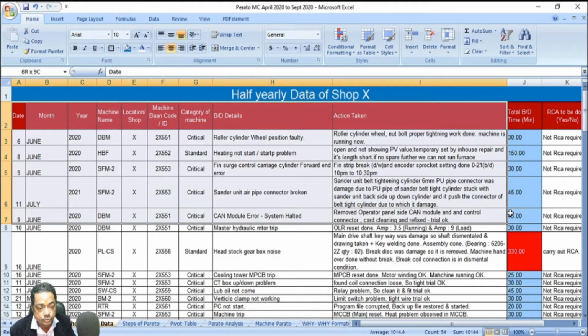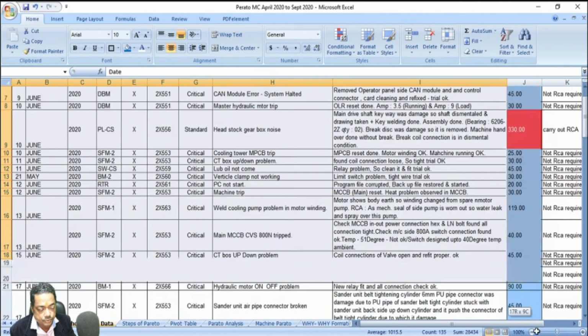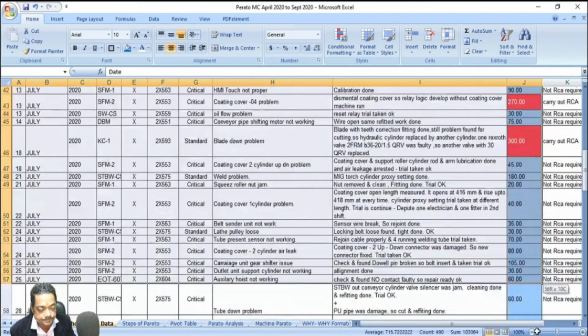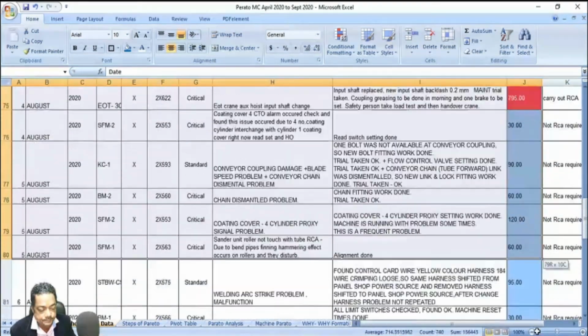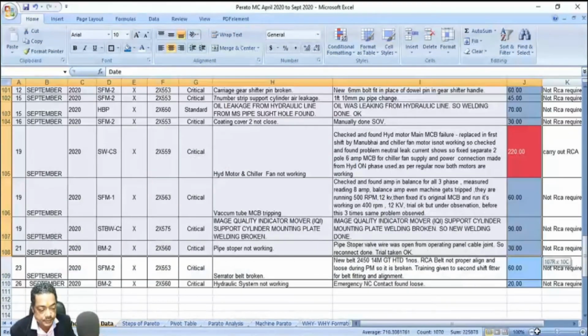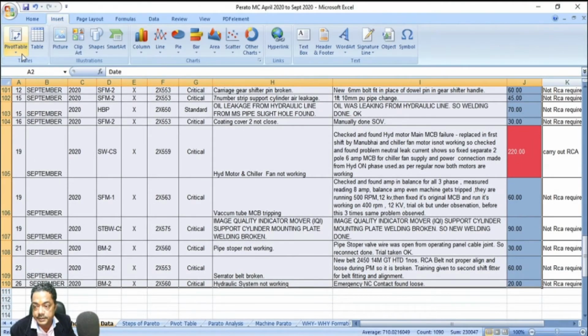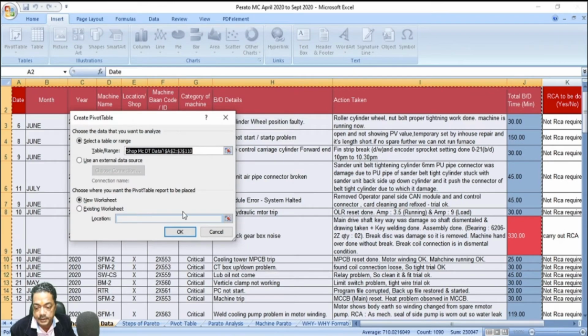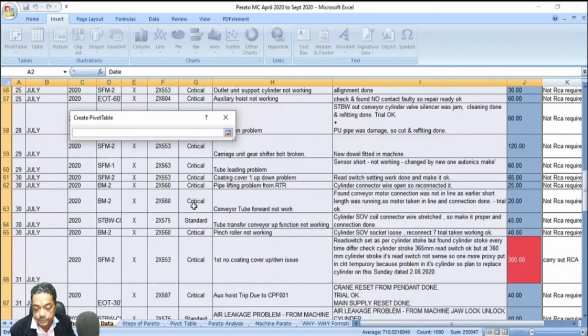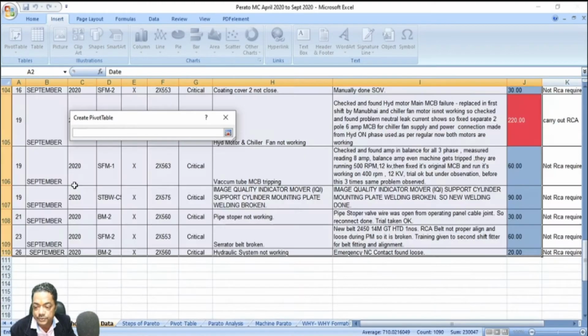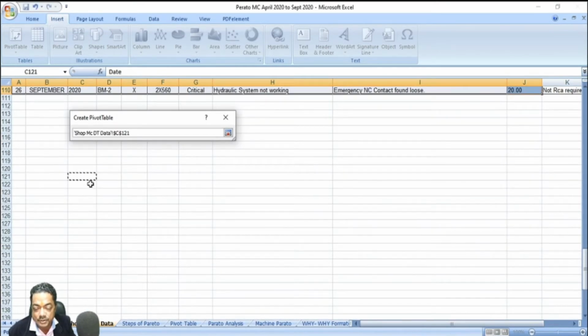What you have to do is summarize the data. So you can use a pivot table. Select the data, insert pivot table, existing sheet. I will choose the location at the bottom of the sheet. You can choose any other place, but I prefer doing it here on the same sheet.